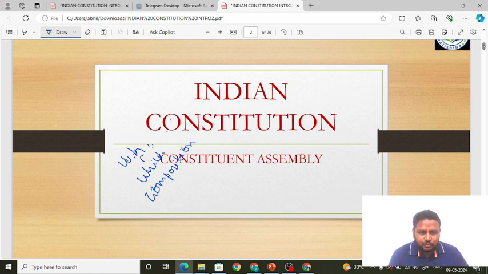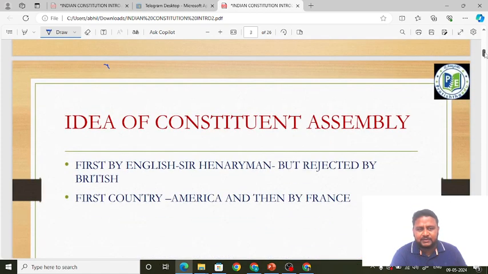We are going to learn about the body that is the topic of discussion today, that is the Constituent Assembly. The body which was involved in the making of the Indian constitution is the Constituent Assembly. We have to learn about the composition, how the people were elected, appointed, selected or nominated, that we are going to learn in this class. The Constituent Assembly is basically a constitution making body.